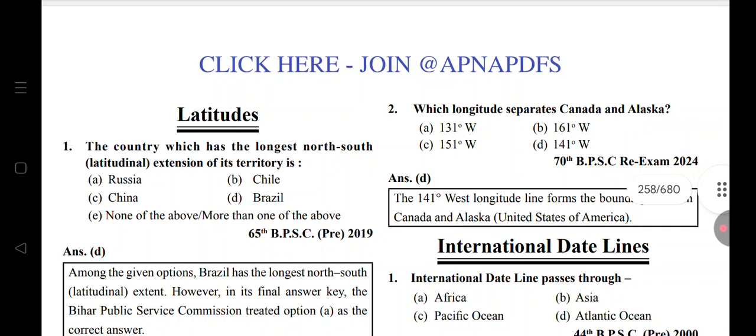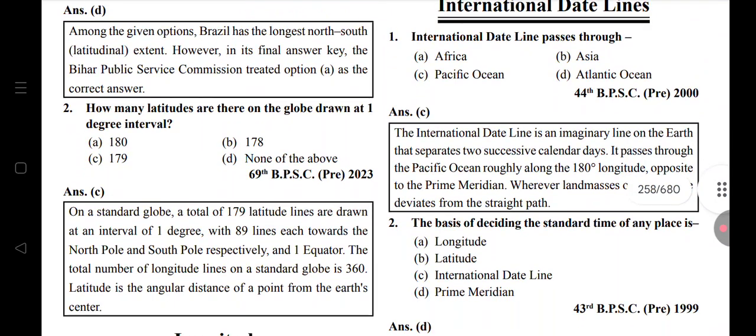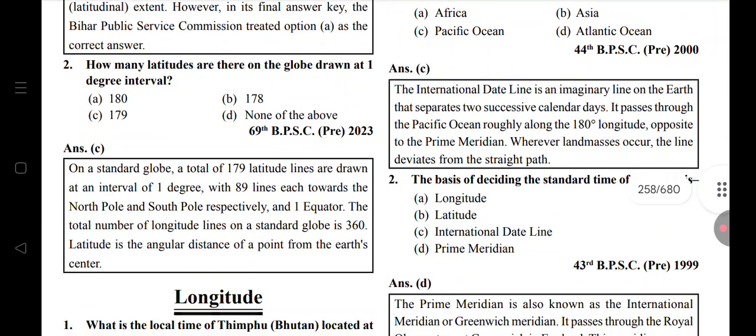Latitude: the country which has the longest north-south latitudinal extension of its territory is Brazil. How many latitudes are there on the globe? At 1 degree interval, 179. Total number of longitude lines in a standard globe is 360. Latitude is the angular distance of a point from the Earth's center.